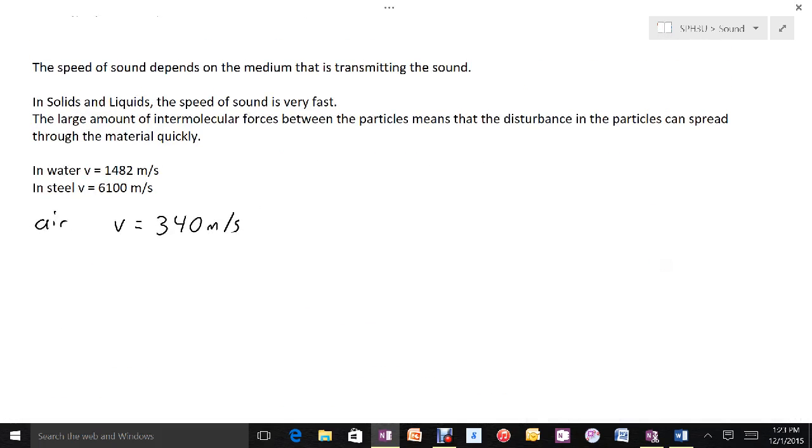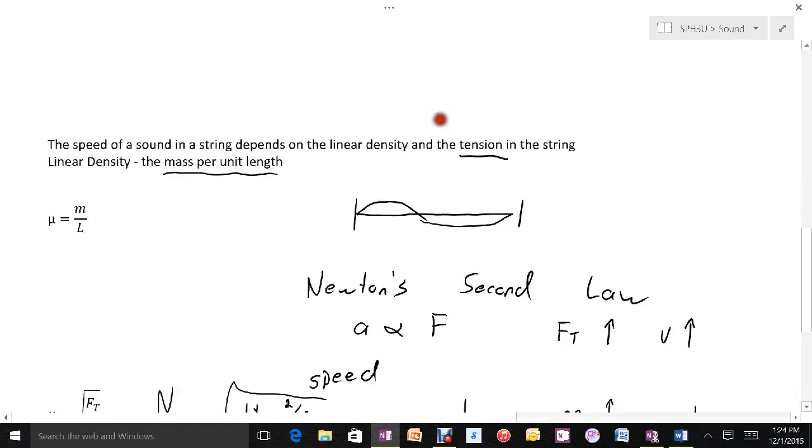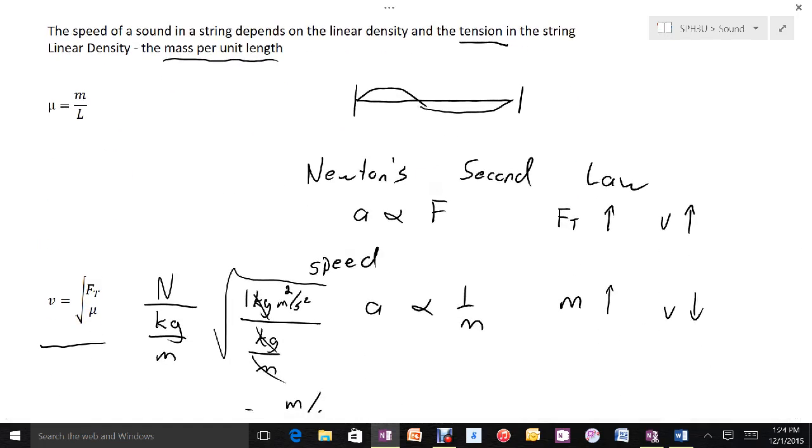So the speed of sound increases as there's more interaction between the particles. Air is slower than water, where there's more interaction, which is slower than something like steel, where there's a lot more interaction. And if we take that steel and stretch it into a string, then the speed of sound on that string is going to be proportional to the force of tension. The faster it gets pulled back to its median position, the faster it's going to vibrate, and inversely proportional to its mass due to the increased inertia.